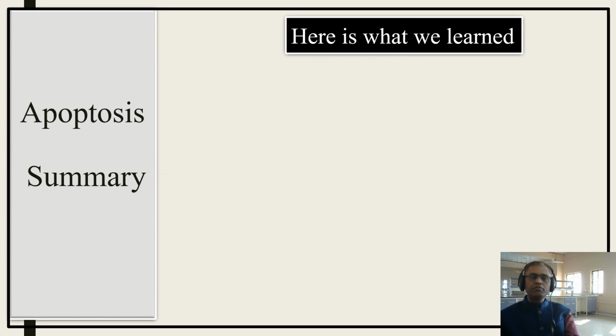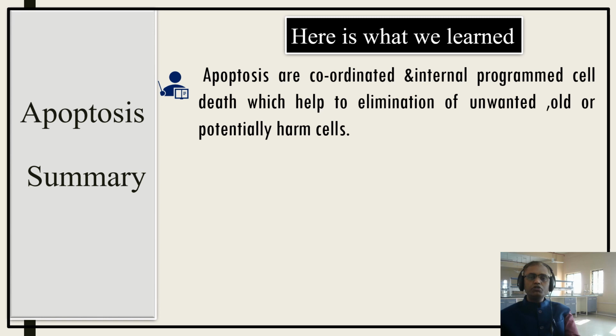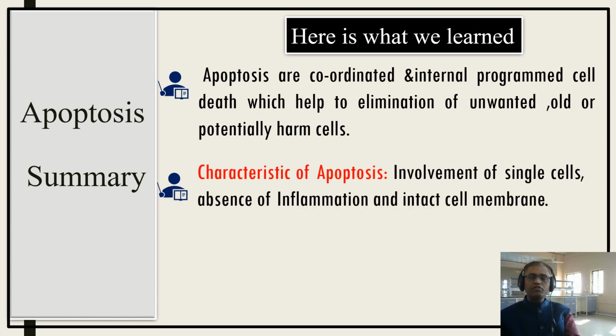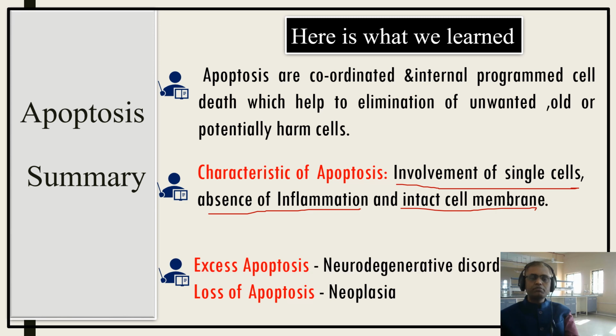End of my class. So here I am giving the summary of what we learned. Apoptosis is coordinated, internally programmed cell death, which helps in elimination of unwanted, old or potentially harmful cells. Characteristics of apoptosis are involvement of single cells, absence of inflammation, and intact cell membrane. Excess apoptosis you can see in neurodegenerative disorders, for example Alzheimer's disease, and loss of apoptosis you can see in neoplasms.